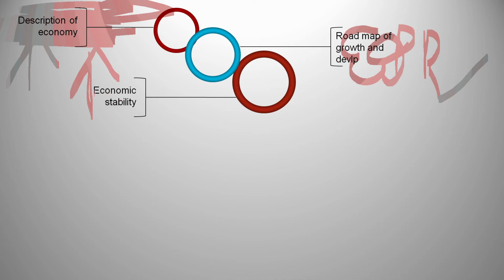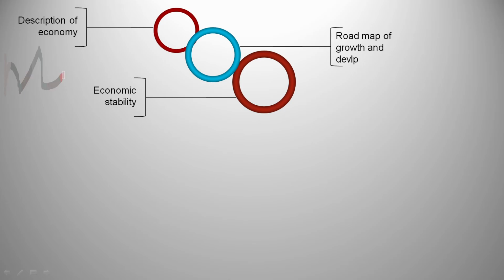Next, economic stability. Economic stability is achieved when there are good policies in our country, for example, monetary policy and fiscal policy. Now don't ask me what this is. We're going to study it in the later chapters. Right now you will not understand and I will not be able to explain. But economic stability is about what kind of monetary policy the RBI puts in place, and what kind of fiscal budgetary policy the government puts in place, so that the economy is stable.